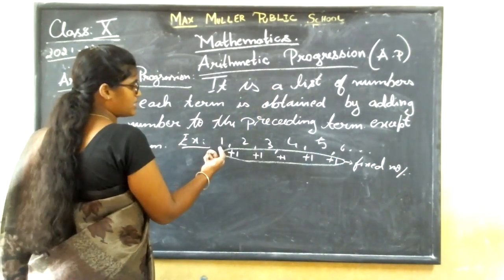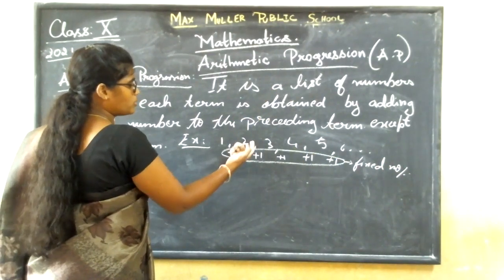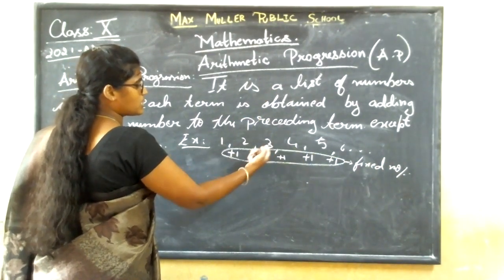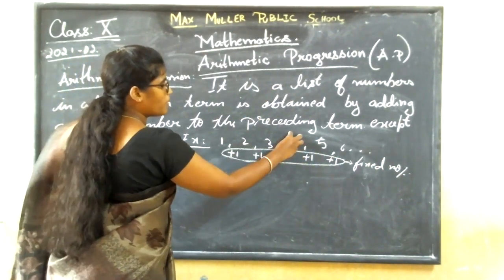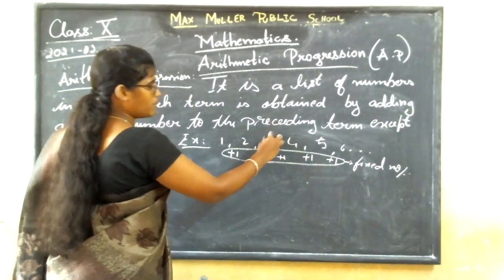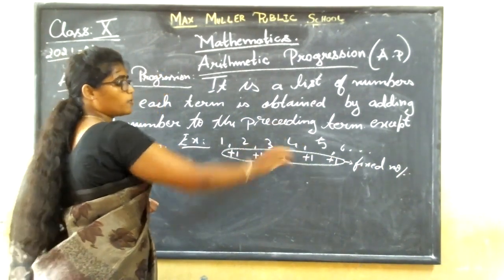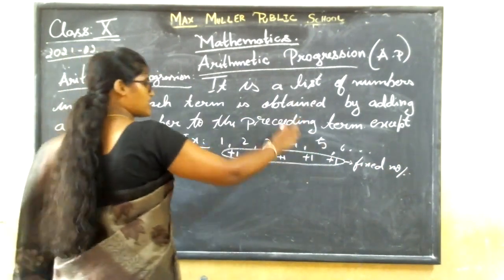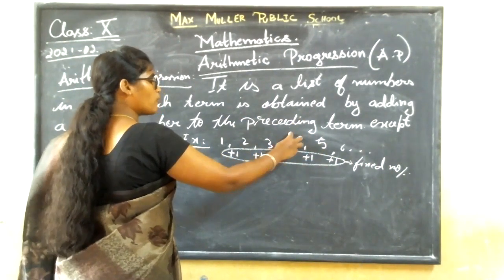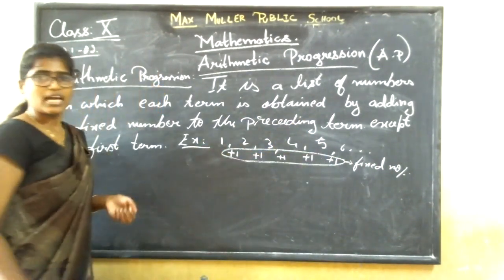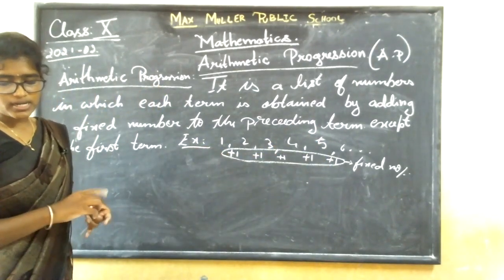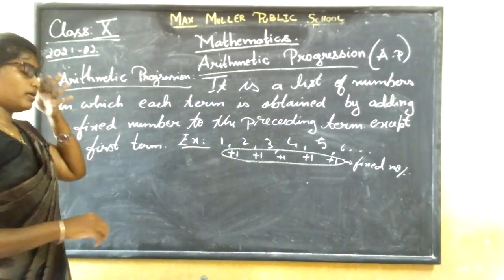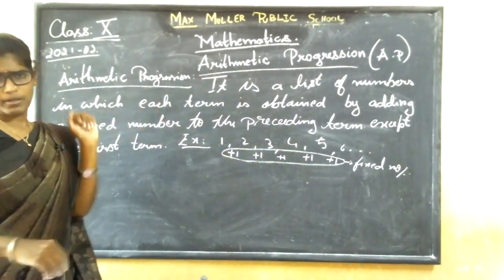Preceding is this. 1 plus 1, 2. 2 plus 1, 3. 3 plus 1, 4. To get 4, this is the preceding number, and if we add 1 to the previous number we get 4. To get 5, what is before 5? 4. 4 plus 1 is 5. Did you understand? So it is a preceding number. Now this example is over.